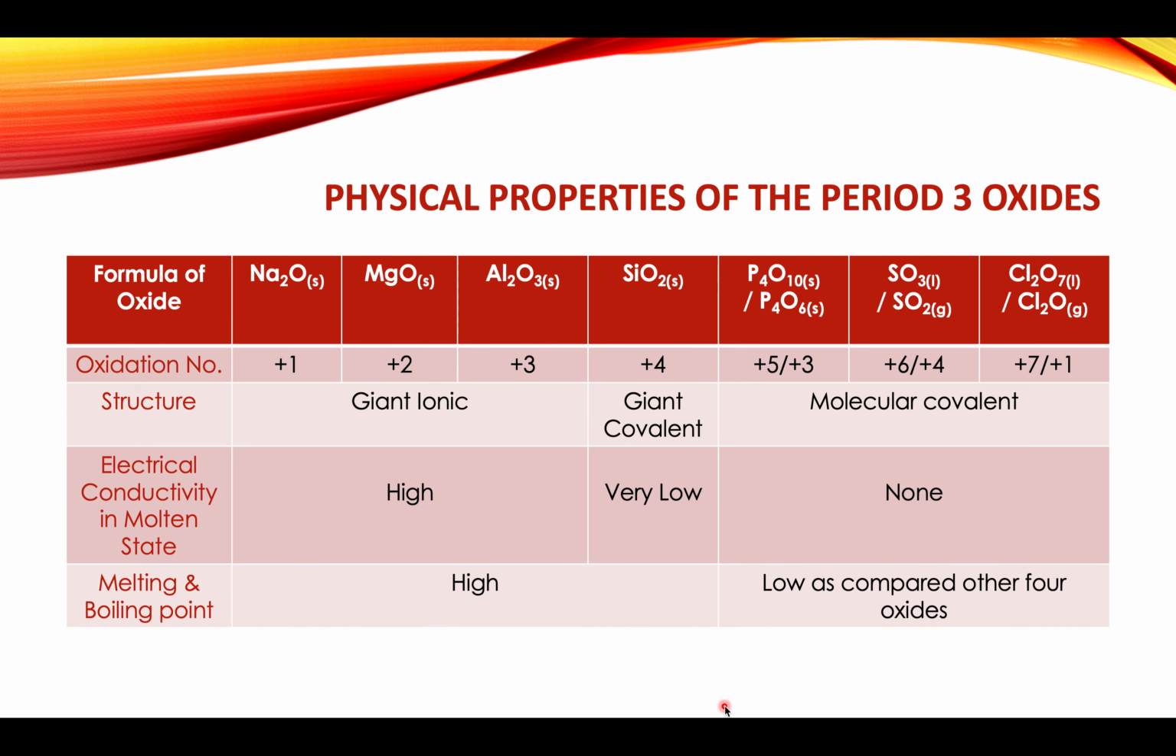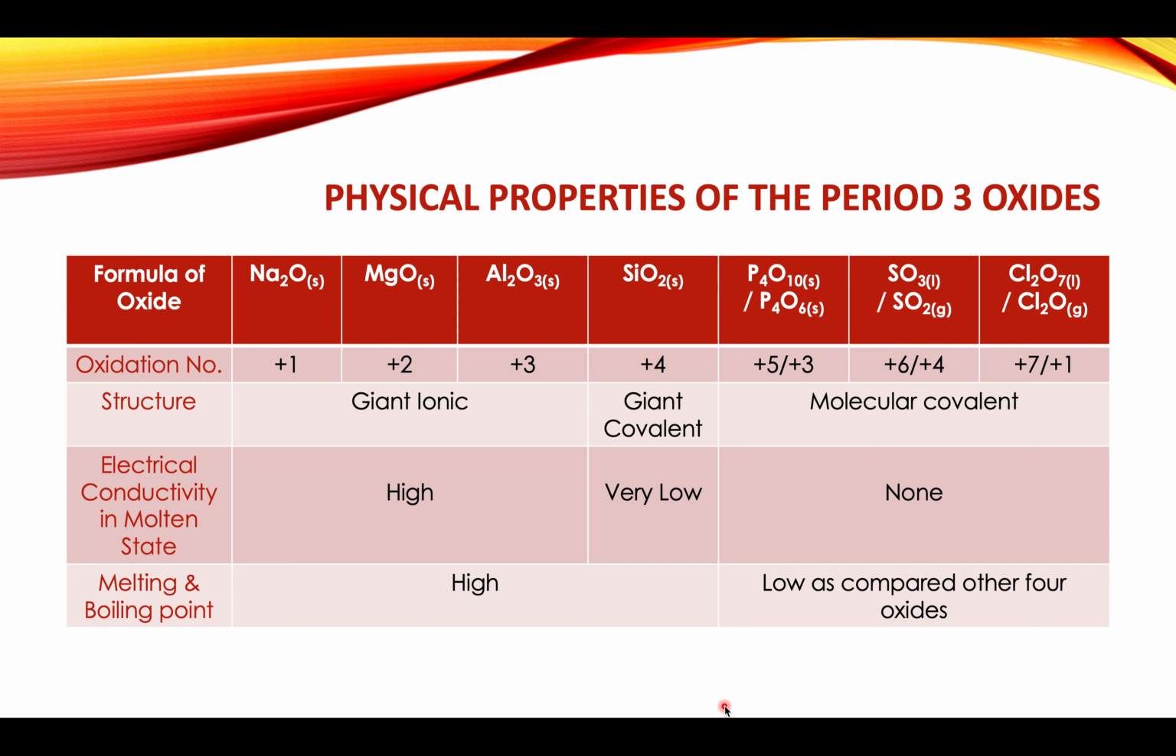Physical properties of the period 3 oxide. In this table, we have covered three important physical properties of these oxides: structure, electrical conductivity in molten state, melting and boiling point.